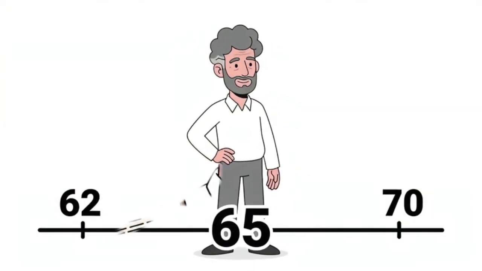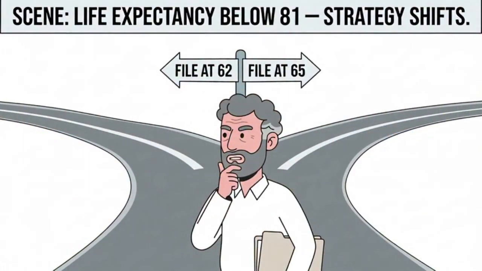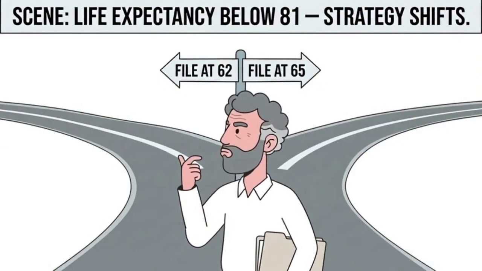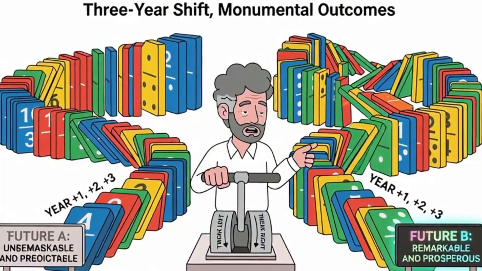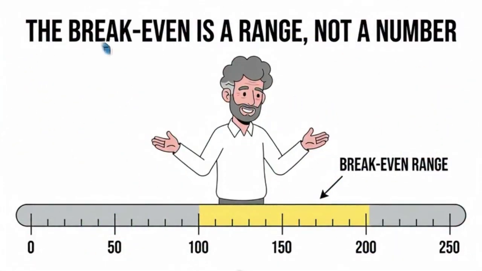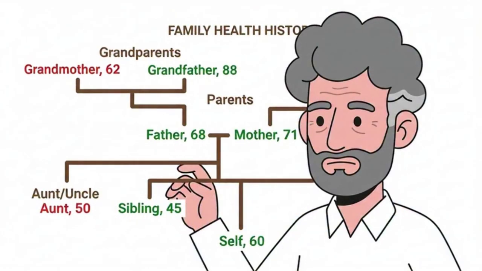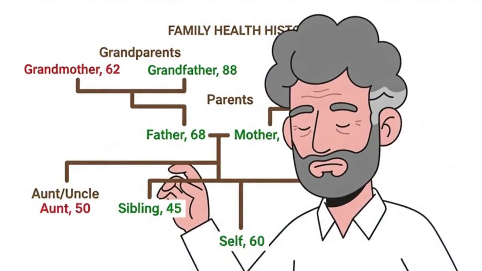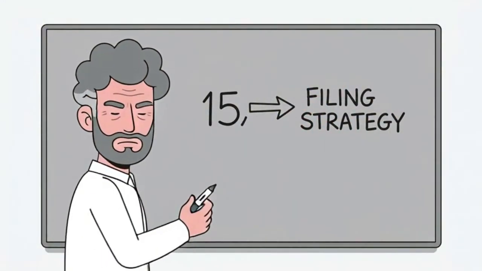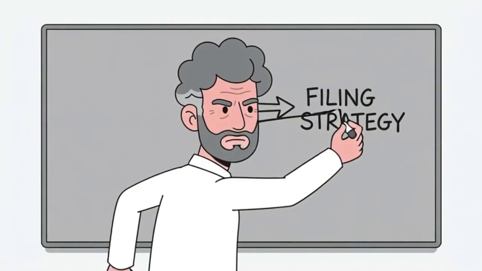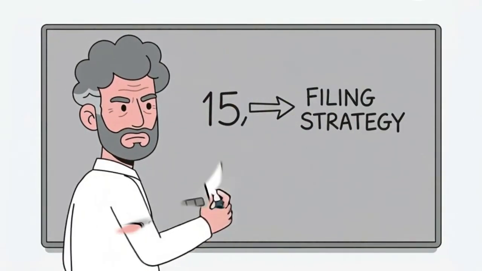A 2024 Morningstar analysis confirmed that for someone with a life expectancy below 81, filing at 62 versus 67 produces nearly identical lifetime totals. The optimal strategy in a reduced life expectancy scenario is often filing at 65, not 62, not 70, right in the middle. The break-even point is not one number. It is a range, and your health history determines where inside that range you actually live.